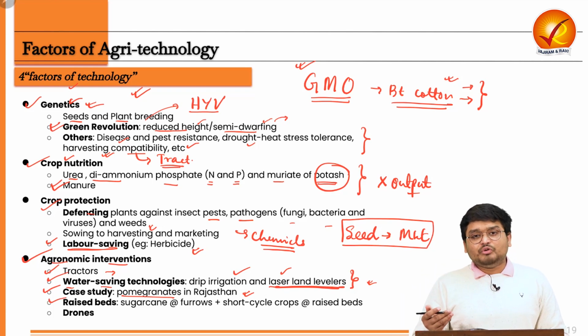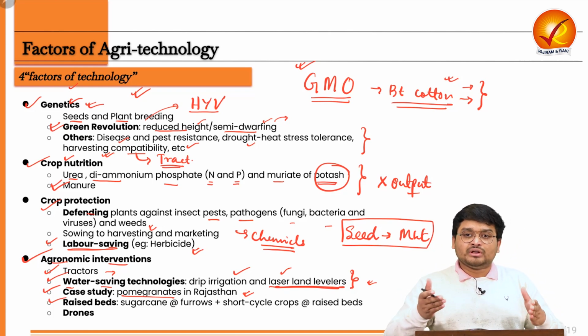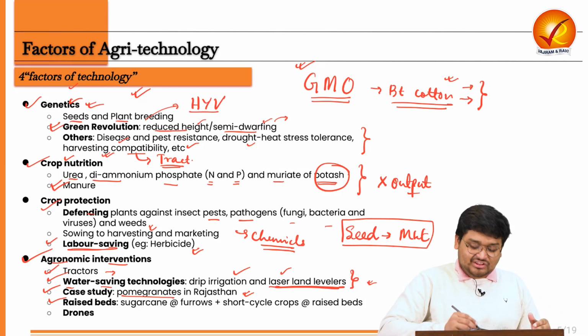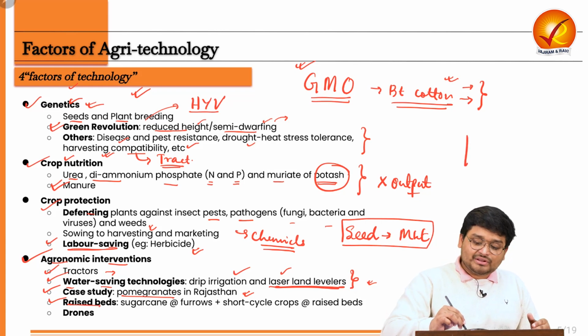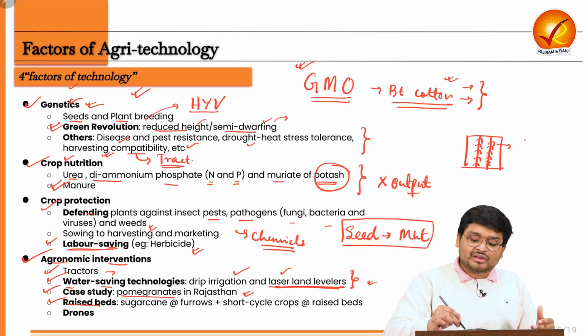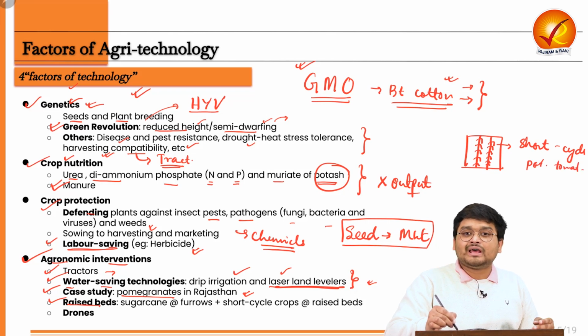Next, we can also use innovations in the cropping patterns that we have. For example, if you have raised beds, if this is your field and these are the columns, where you have a raised section of the soil or land, then you can plant sugarcane on these raised sections, and on the lower beds you can plant short cycle crops such as potato, tomato, onion and so on.